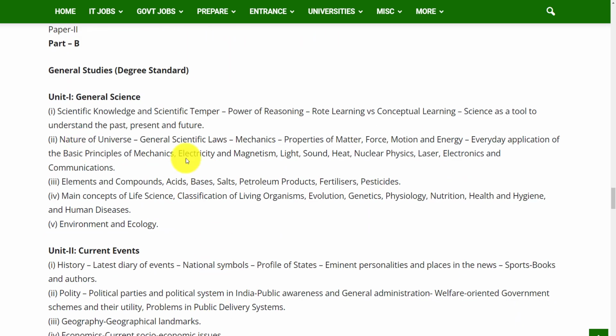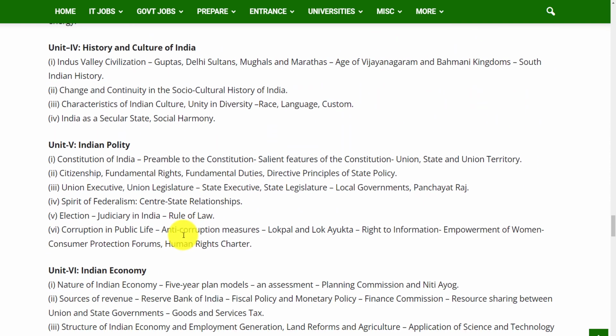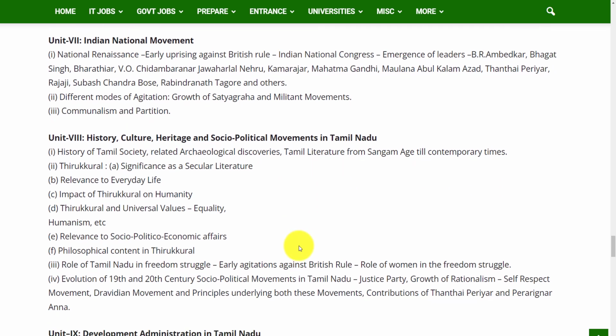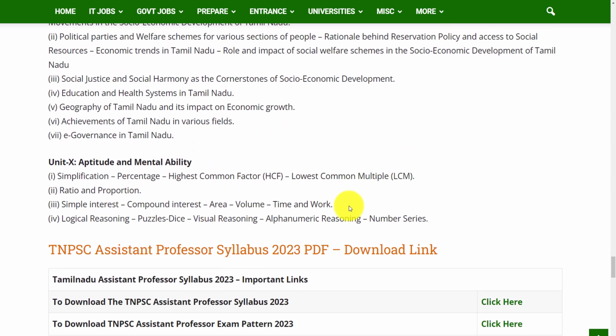The units in general studies are general science, current events, geography of India, history and culture of India, Indian polity, Indian economy, Indian national movement, history, culture, heritage and socio-political movements in Tamil Nadu, development administration in Tamil Nadu, aptitude and mental ability. So this is the brief information on the TNPSC Assistant Professor Syllabus and Exam Pattern.